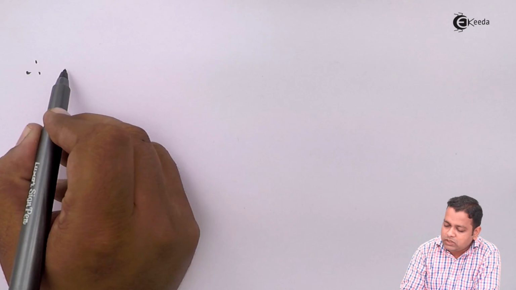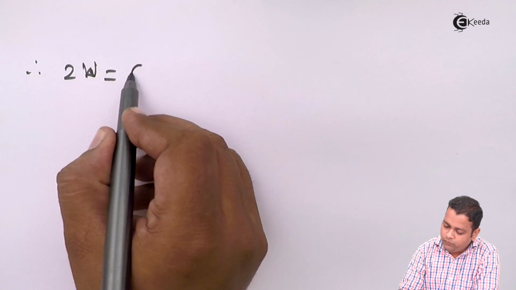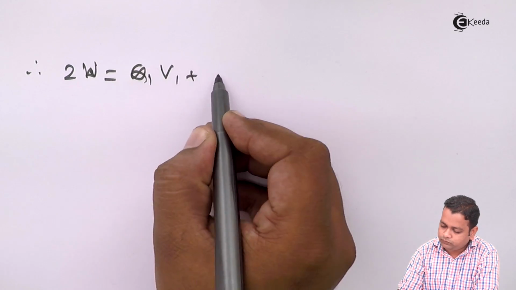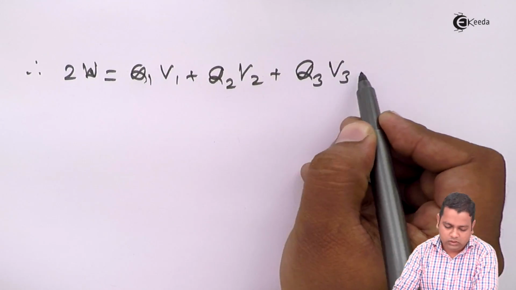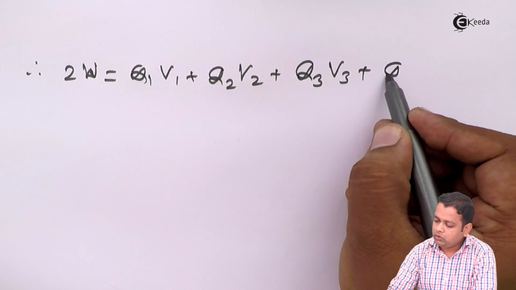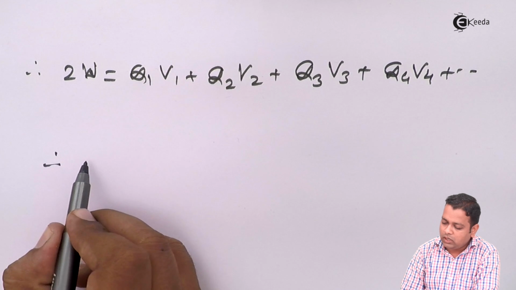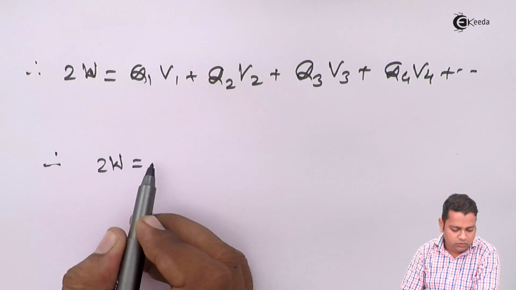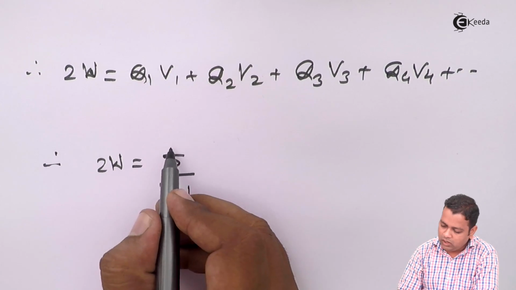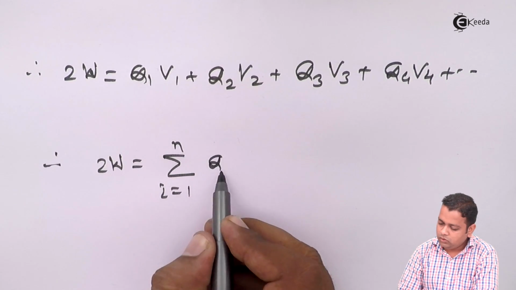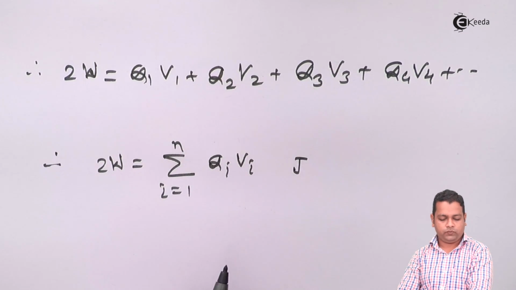Therefore we can represent the equation as 2W is equal to Q1 V1, Q2 V2, Q3 V3 plus Q4 V4 and so on. Therefore in generalized form we can write 2W is equal to summation i equal to 1 to n Qi Vi in terms of joules.